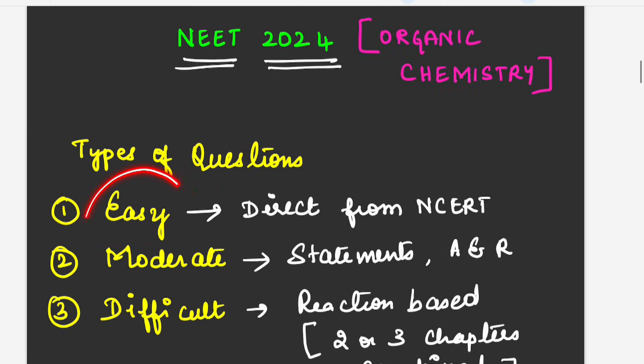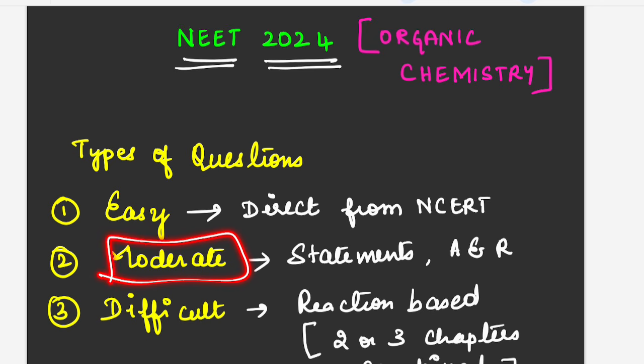The first type is easy questions. The questions will be directly picked from the NCERT textbook. So you have to keep revising at least 2 to 3 times every day so that you can easily answer these questions. No need to waste your time in the NEET examination. A direct question will be asked and you can answer this.